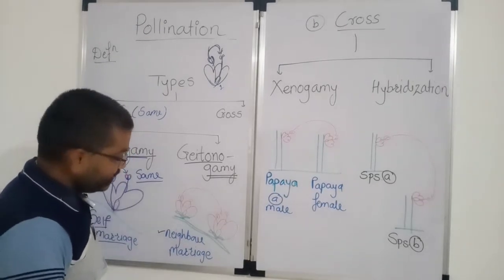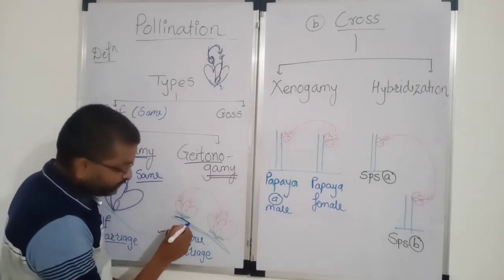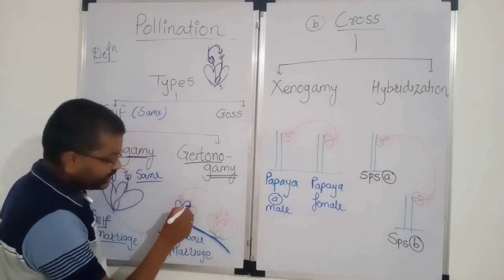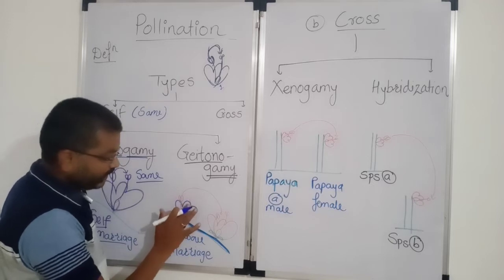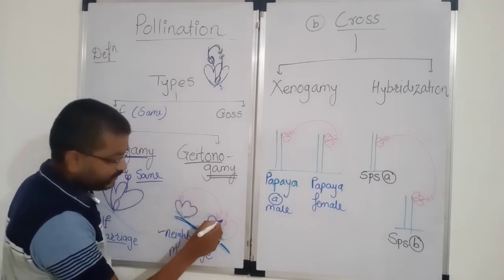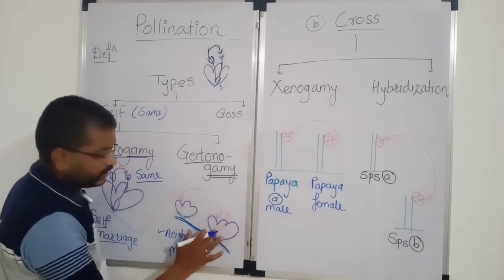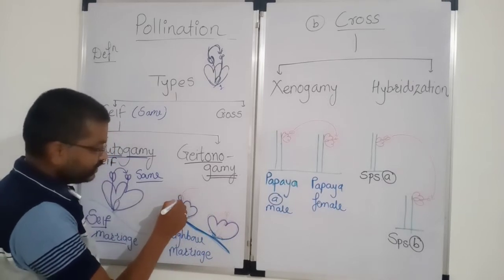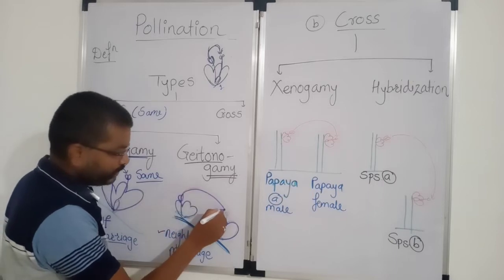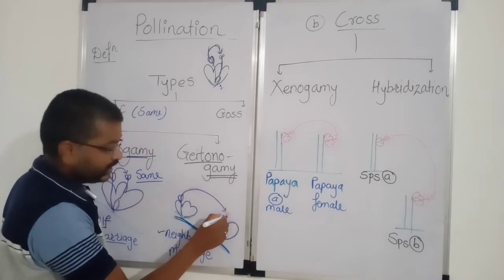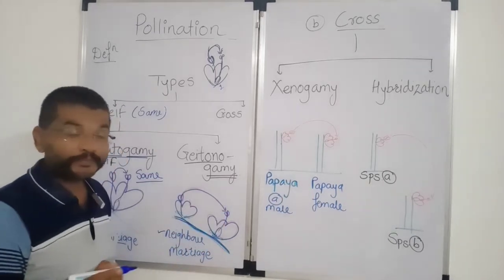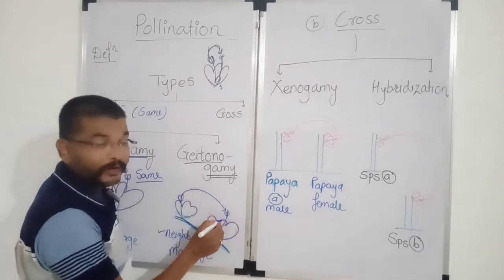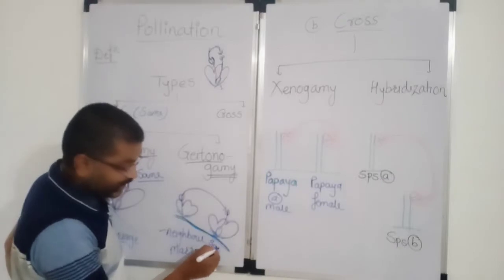For example, in this picture, here is only one plant which is producing two types of flowers. This is flower one, which is a male, and this one is the second flower, which is a female. Now, if the pollen grains are transferred from the anther of one flower to the stigma of another flower, the important thing is that the flowers are born on the same plant.